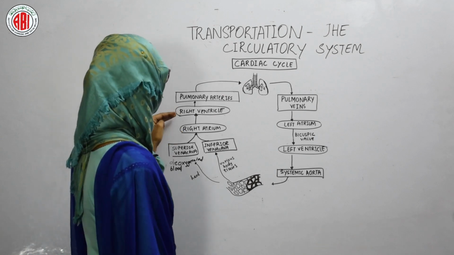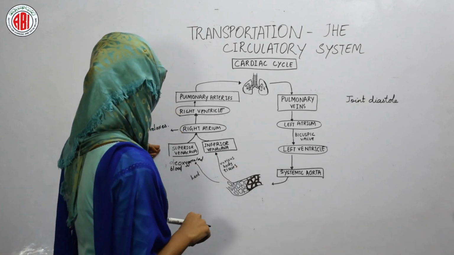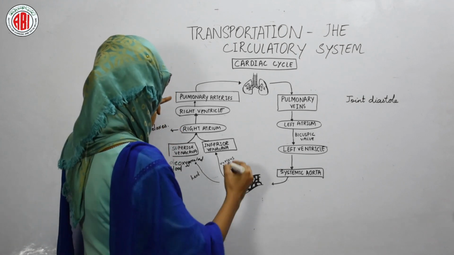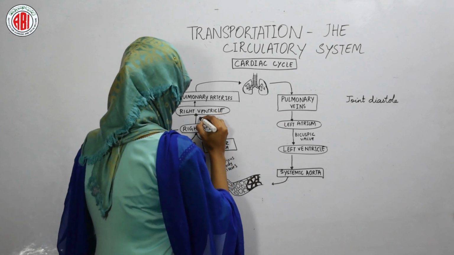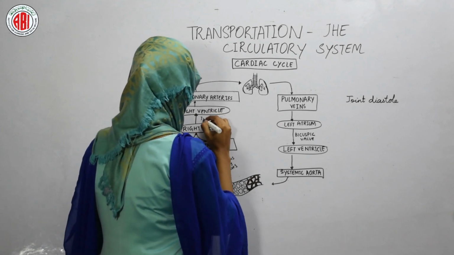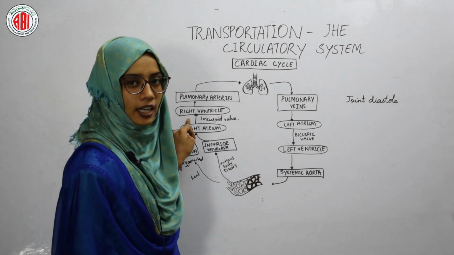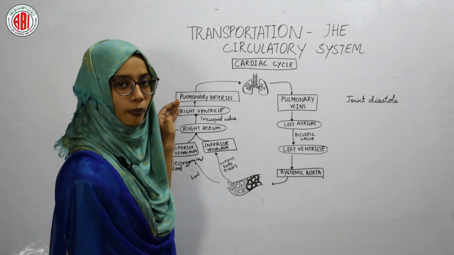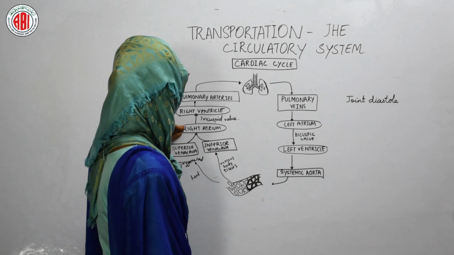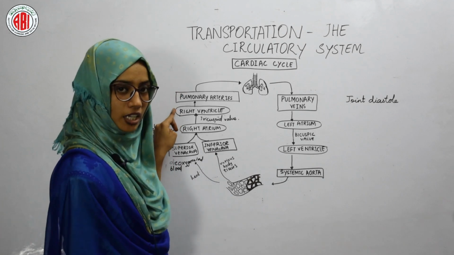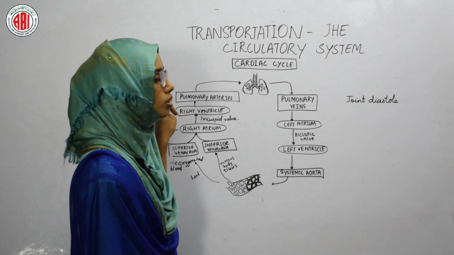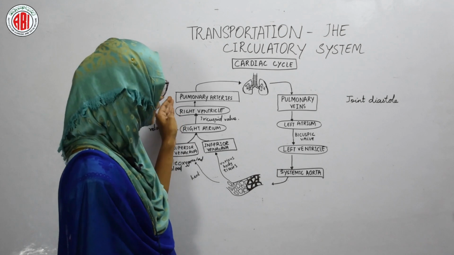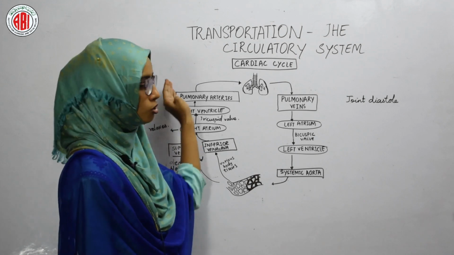Then, after the blood moves to the right atrium, the right ventricle contracts, and the blood passes to the right ventricle when the valve named tricuspid opens. Because of the valve present between the atrium and ventricle, the backflow of the blood from ventricle to atria does not take place. The blood which reaches the right ventricle passes to the pulmonary arteries. Now these pulmonary arteries are the blood vessels which take this deoxygenated blood to the lungs.